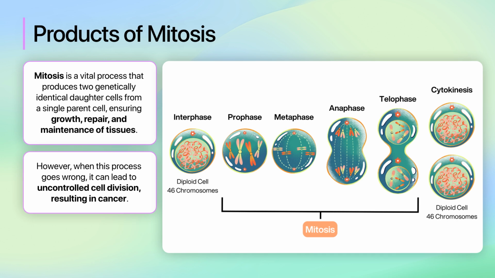By understanding the phases of mitosis, you can understand how genetic information is transferred and the potential risks of uncontrolled cell division, such as cancer. This foundational knowledge is essential for further studies in biology and understanding cellular processes in greater detail.